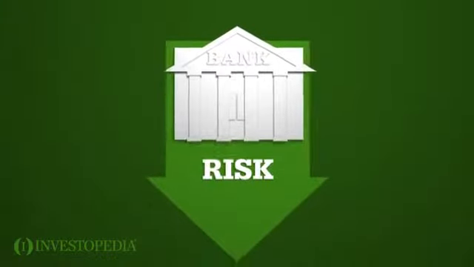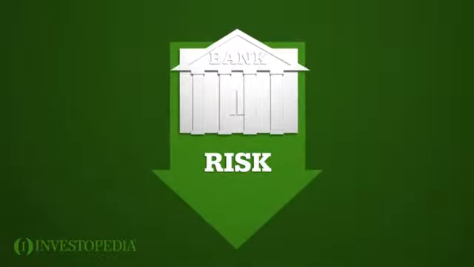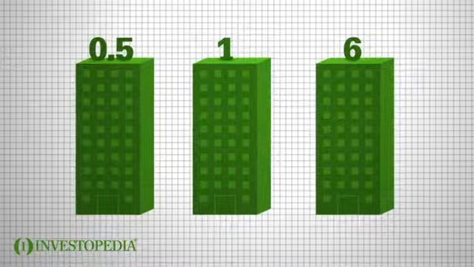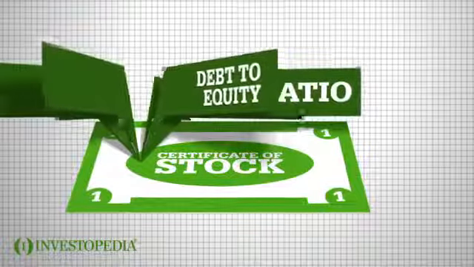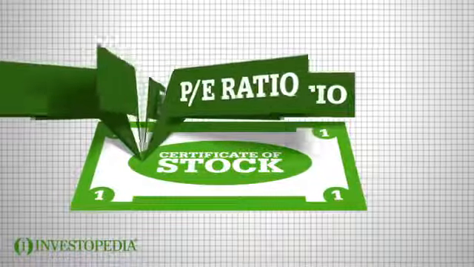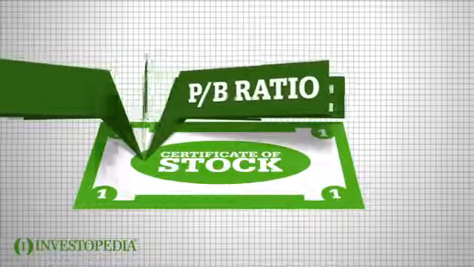Al's low debt-to-equity ratio makes him a low risk for the bank. His application is approved. The debt-to-equity ratio identifies companies that are highly leveraged and therefore higher risk. But no single ratio can tell the whole story. Debt to equity is one of the many metrics that investors use to evaluate a stock.